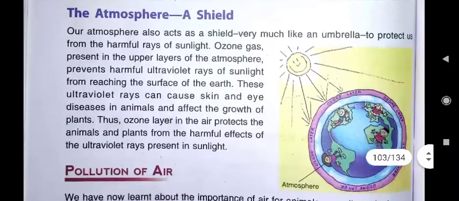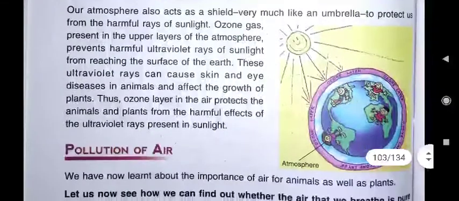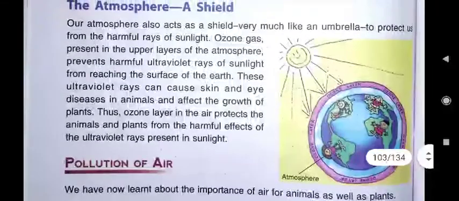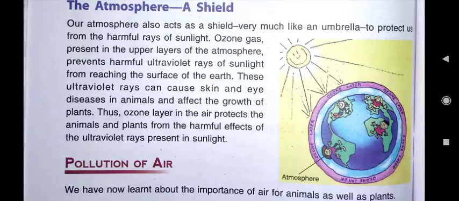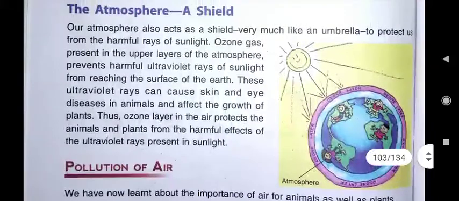Now children, atmosphere acts as a shield. Shield means protecting cover. This diagram also I told you to do it. This is how the atmosphere protects as a shield. Many of you have not drawn it. So again, this is your today's homework, that you have to draw this diagram. How the atmosphere protects as a shield.